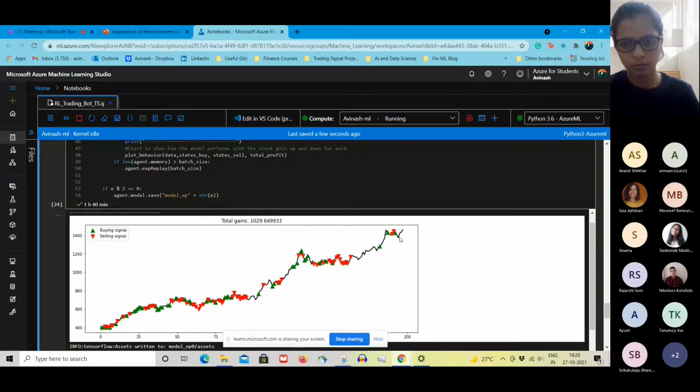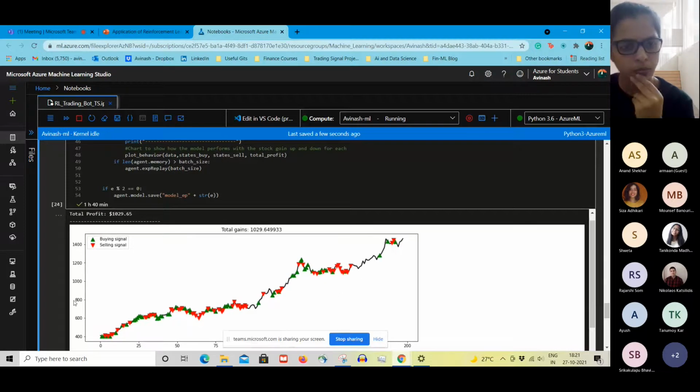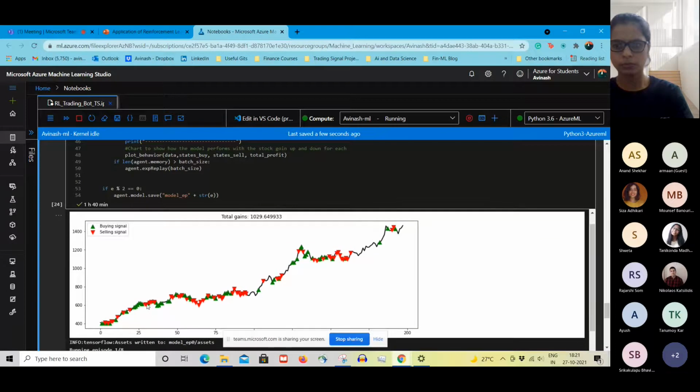So when the agent starts, you can see there is a green marker that stands for buying, and red stands for selling signal. This is for Tata Steel, the past 200 days of daily data. I will explain it later, but for now I'm just saying it's about a year of daily level data. We have 5 columns: open, high, low, close, volume. Standard OHLCV data is here, and we can see the agent is acting kind of randomly.